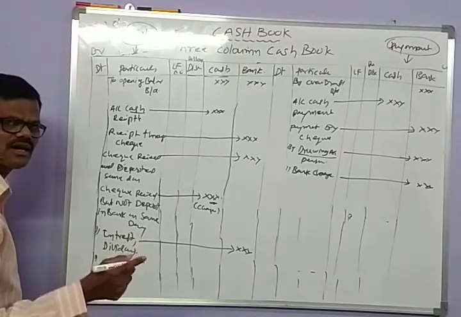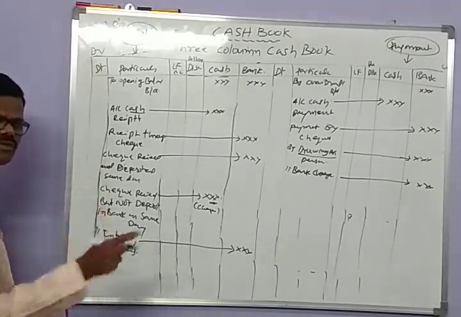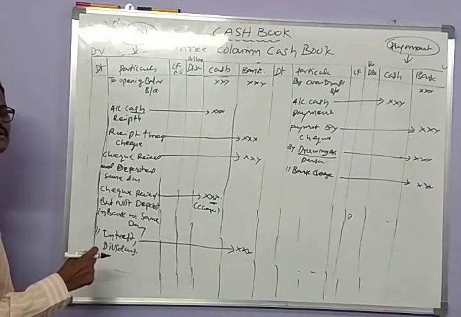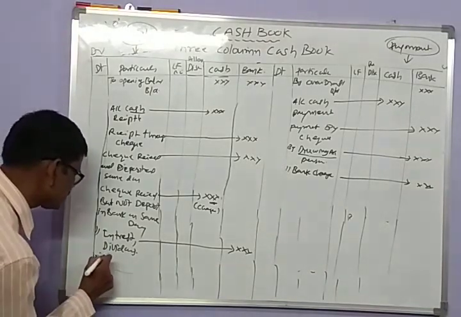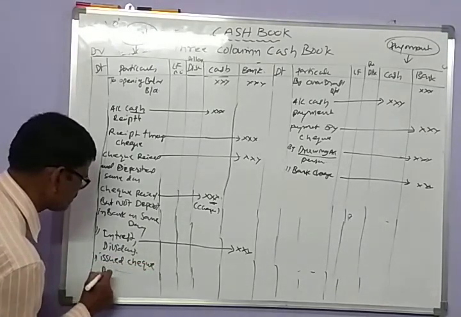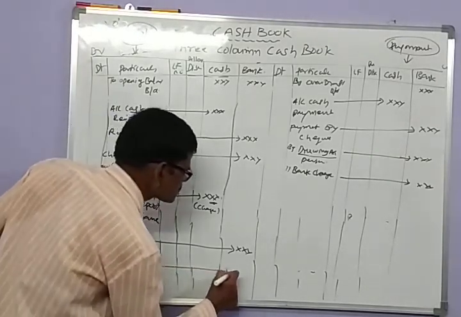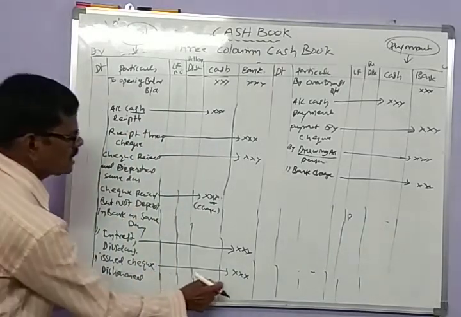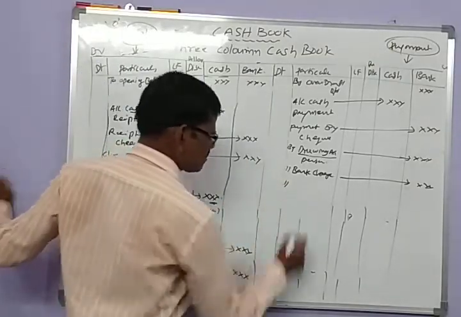To cancel the issue, reverse the entry by writing the opposite side in the triple column cash book, and then it cancels the dishonored check. So the issued check is dishonored. The dishonored issued checks are debited in the bank column of the triple column cash book.